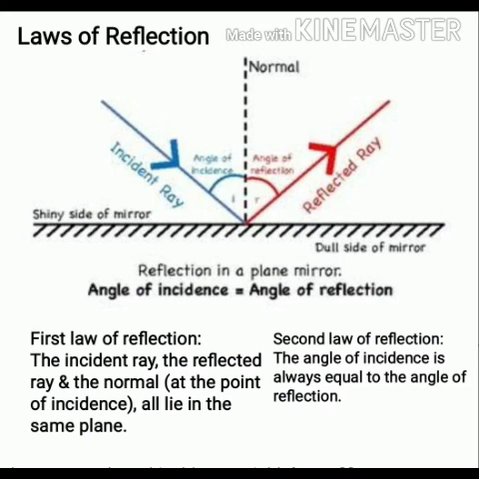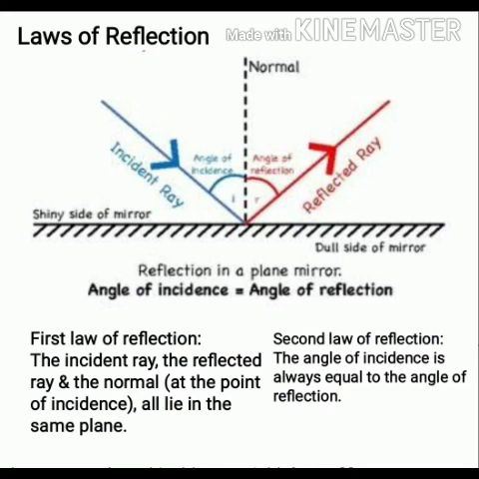Now, the second law of reflection is: the angle of reflection is always equal to the angle of incidence. Angle i is always equal to angle r. Suppose the angle of incidence of a ray of light is 35 degrees, you will find that in that case the angle of reflection will also be 35 degrees. Okay, so always angle i, that is angle of incidence, is equal to the angle of reflection.